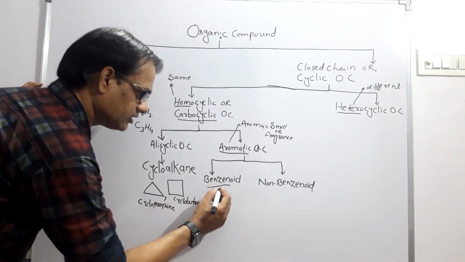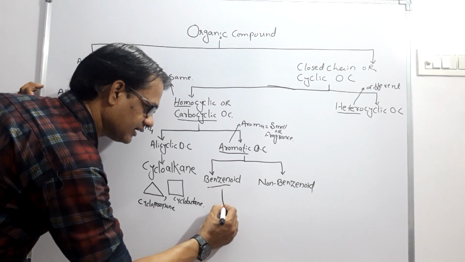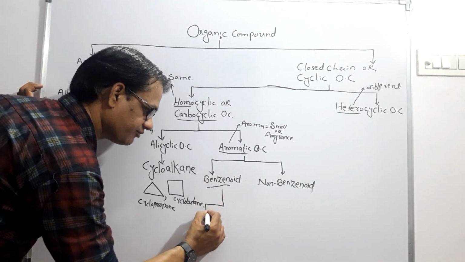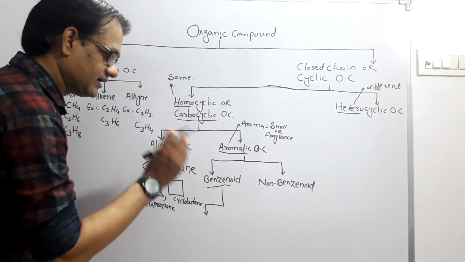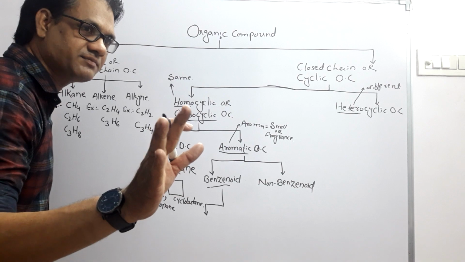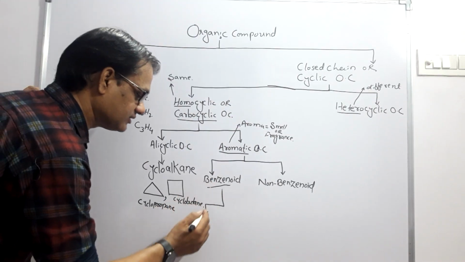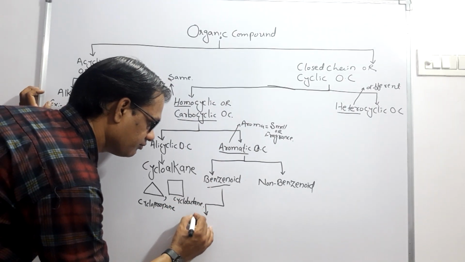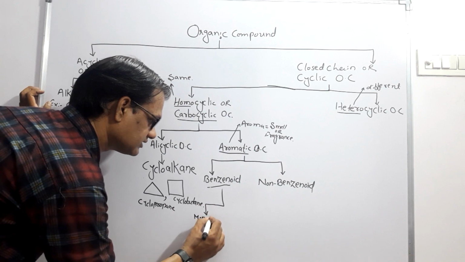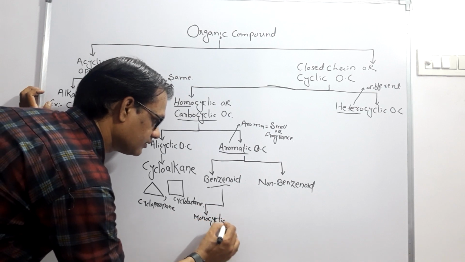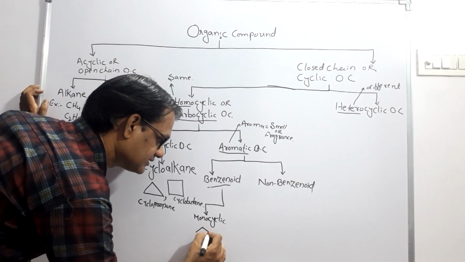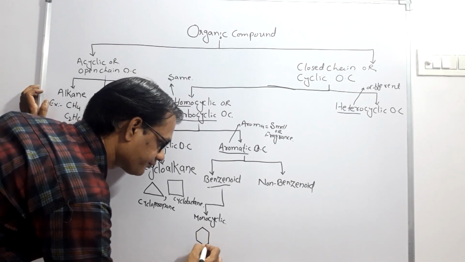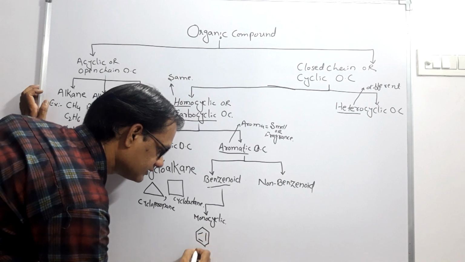So these benzenoid compounds are further classified on the basis of the number of benzene rings. If only one benzene ring is present, this type of benzenoid compound is called monocyclic. For example, benzene.